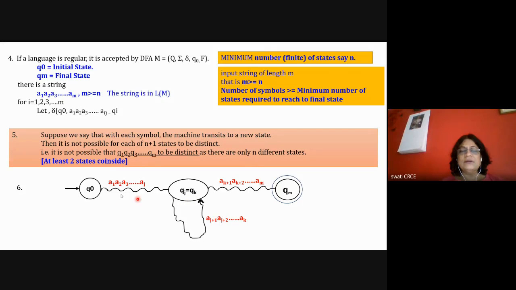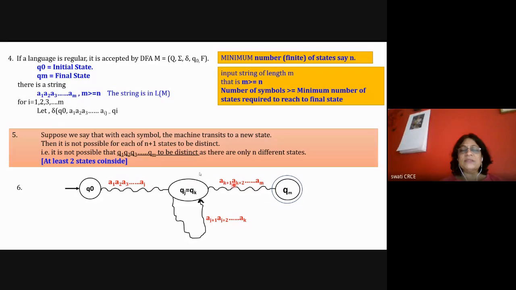When you traverse a portion of the substring, you go from the state Qj to the state Qk, with indices j and k such that Qj is nothing but Qk. More than two states can also coincide, but at least two will. And then after processing the remaining string, the machine will go to the final state. Why is this?